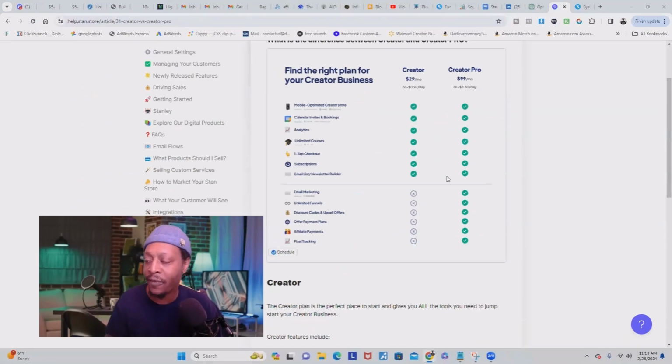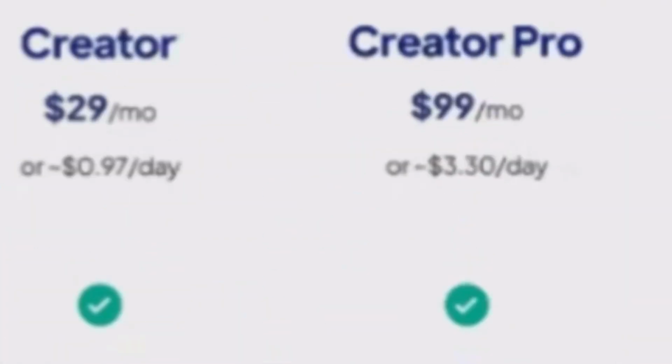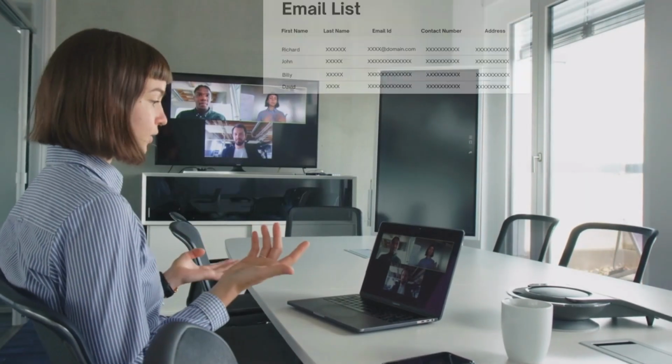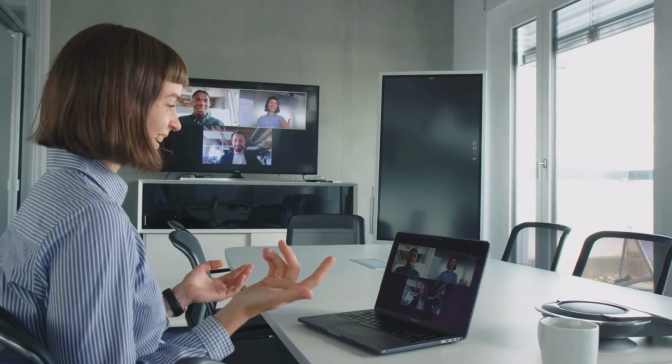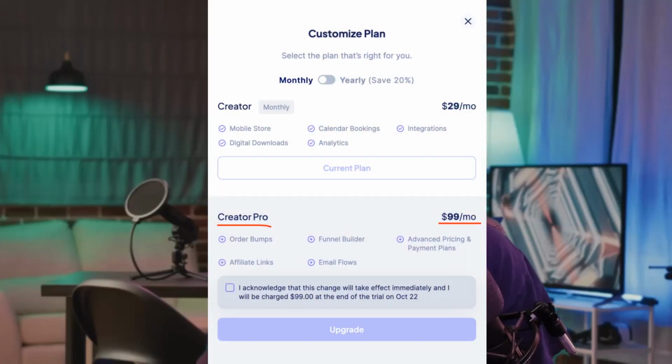This is a big advantage over the Stan Store because you're going to have to pay an extra $99 each and every single month to get access to all of its email marketing features. Your email list is a direct connection between your brand and your customers, and System.io ensures that you can nurture this connection without the burden of high monthly fees. In my opinion, System.io's free forever plan is a game changer for anyone starting a new affiliate marketing business.